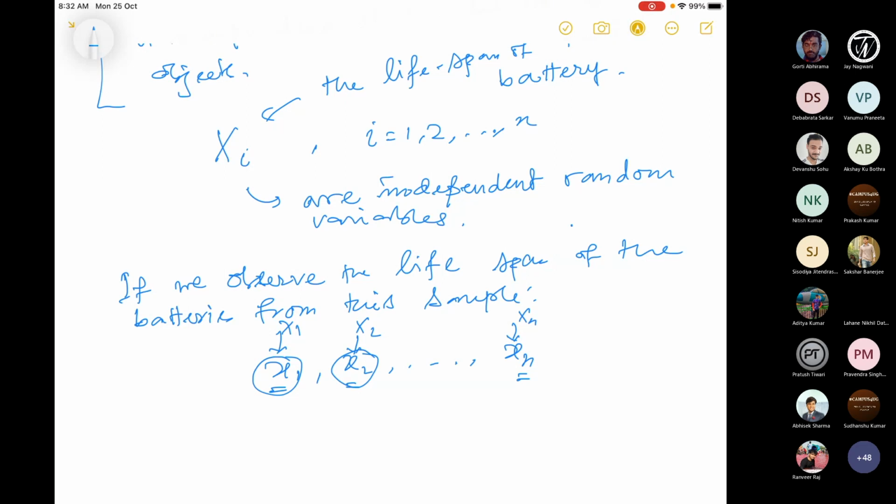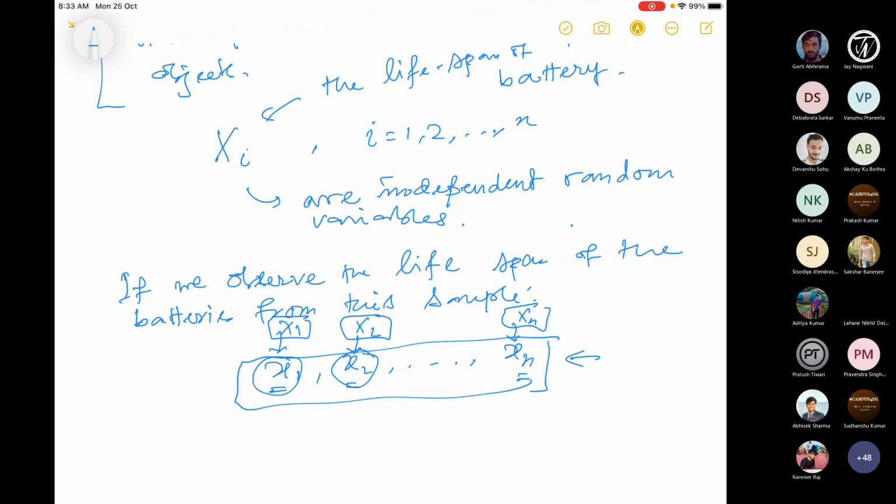Now the idea is using those values. Let's suppose you choose a sample. So you will get some values like small x1, small x2, small xn. And using these values, we have to say something about the population. So the question is, if we treat capital X1, capital X2, and capital Xn as independent, and they're also identically distributed. Why are they identically distributed?